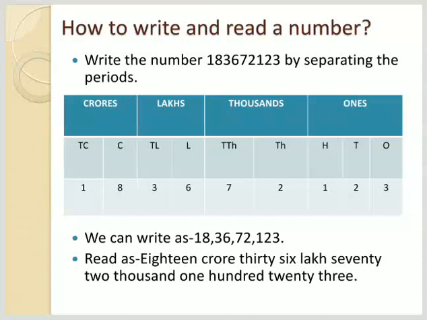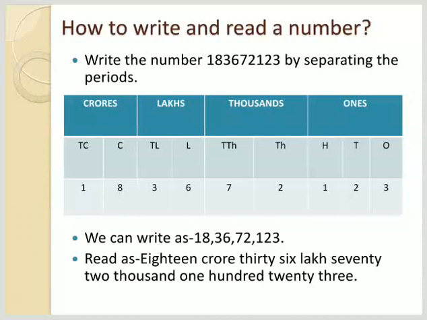The digit on the most right side is 3. 3 is at ones place, 2 is at tens place, 1 is at 100 place, 2 is at 1000 place, 7 at 10,000, 6 at lakhs, 3 at 10 lakh, 8 at crore and 1 is at 10 crore place.